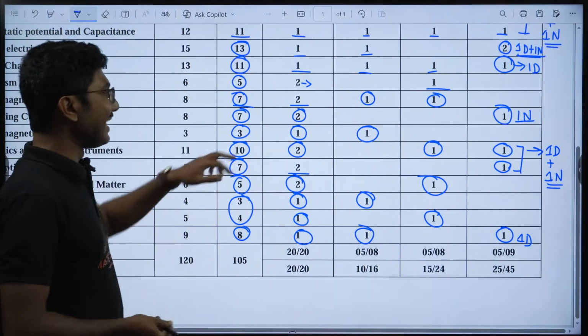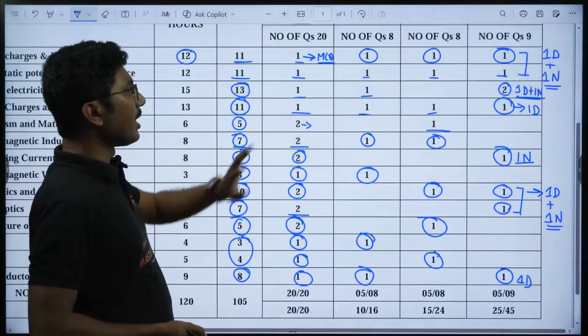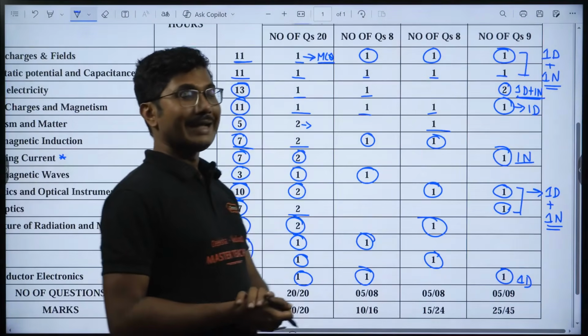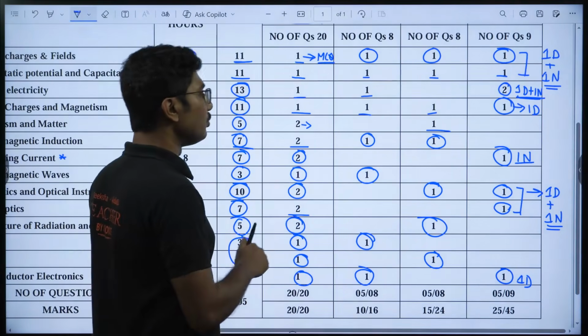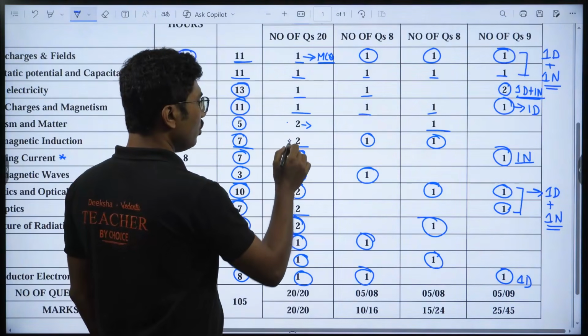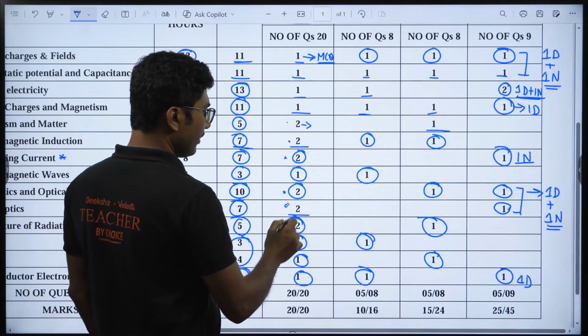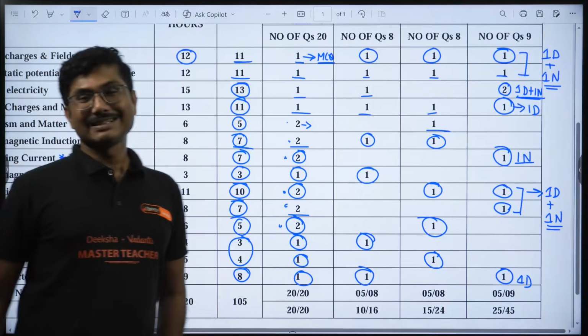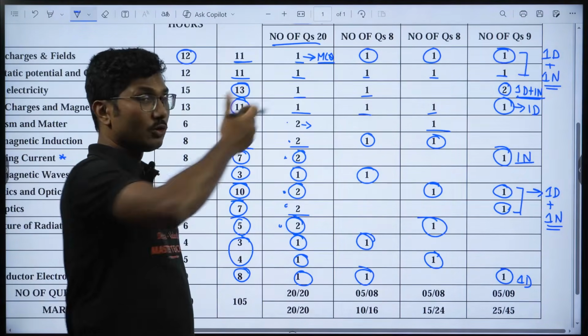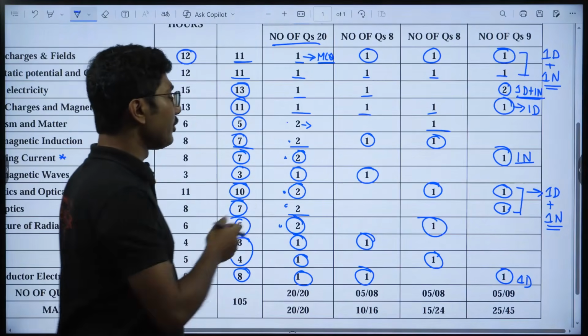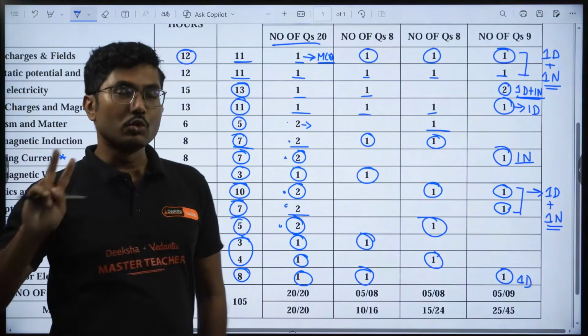Now why I am saying that if 2 is mentioned, it is not guaranteed that it is 1 MCQ, 1 fill in the blanks. That is because if you count how many 2s are there, 1 2 3 4 5 6, 6 2 marker sections are there. So in the MCQ plus fill in the blanks section, you are going to get 6 chapters where 2 questions are coming.